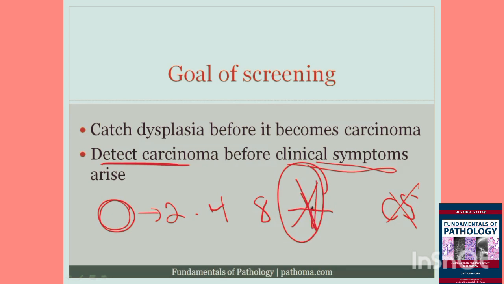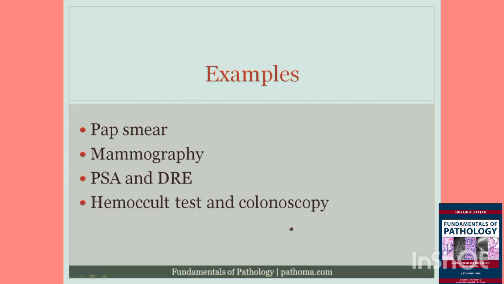The idea is if we catch the tumor here, we will have caught the tumor before additional mutations would be allowed to form. And again, the more the mutations, the more aggressive the tumor would actually be. So these are the two goals of screening, and this basically comes into play in many different examples.